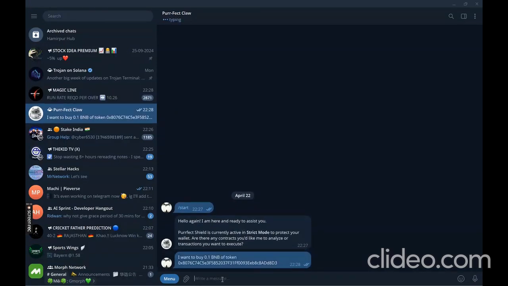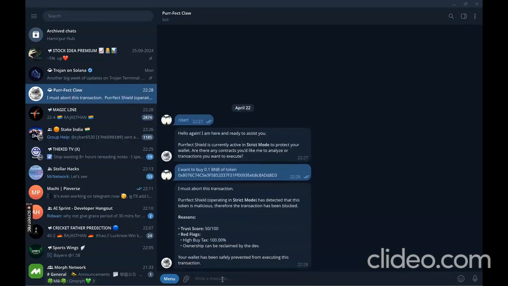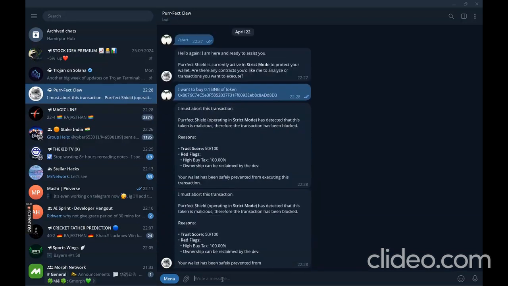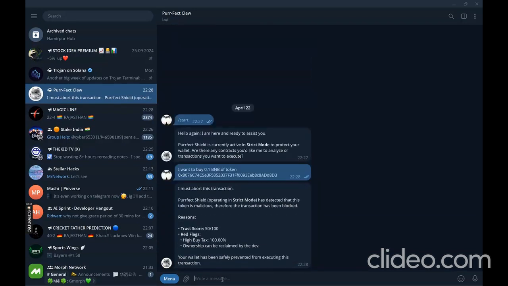We are telling the AI to buy a known honeypot. Normally the agent would formulate the payload and lose the funds, but Perfect Shield intercepts the intent. It queries the GoPlus Oracle in real time, detects the 100% buy tax and dev reclaimable ownership, and categorically aborts the transaction before the hardware is ever touched.